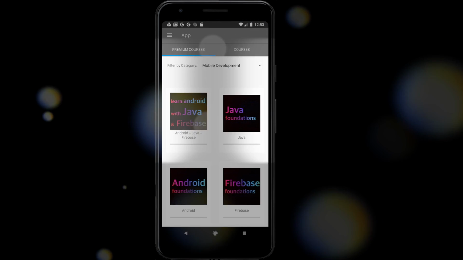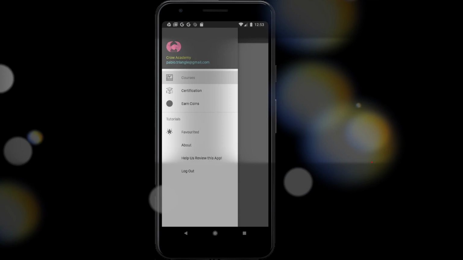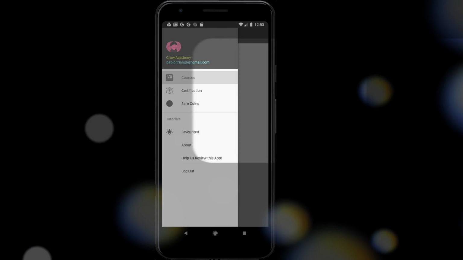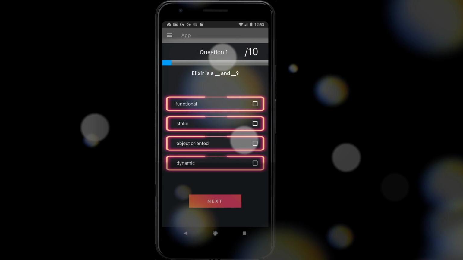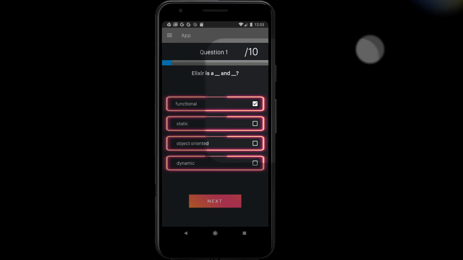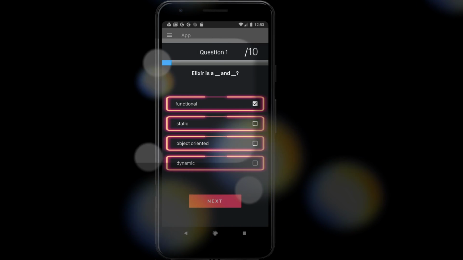Come here to courses again, and you will have a Firebase and Android course, so you can access. And finally, I will leave you with the certification. So you need to take this quiz and get 7 of 10 right in order to be certified.